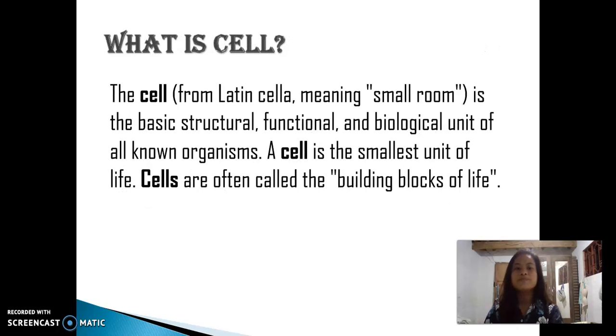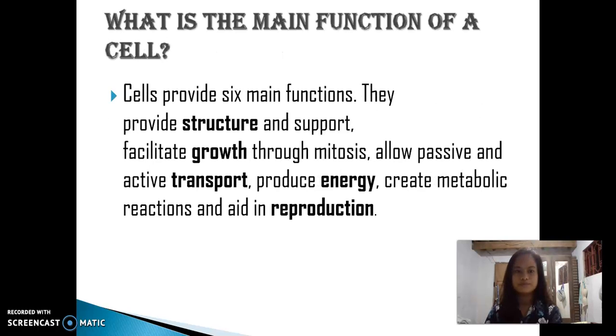What is a cell? The word cell came from the Latin word cella, meaning small room. It is the basic structural, functional, and biological unit of all known organisms. A cell is the smallest unit of life. Cells are often called the building blocks of life.